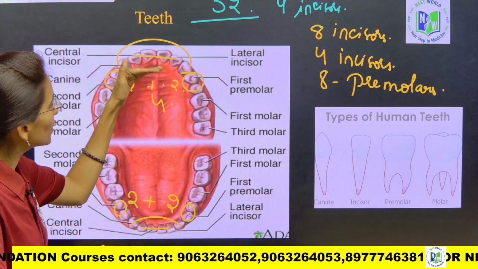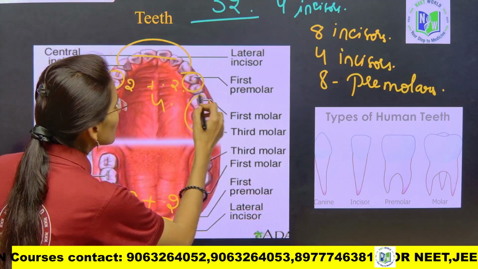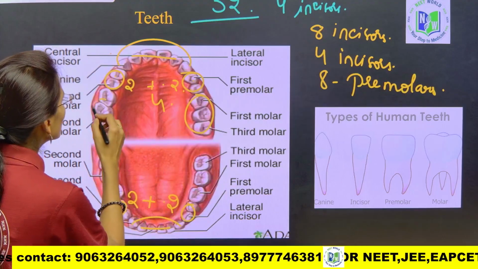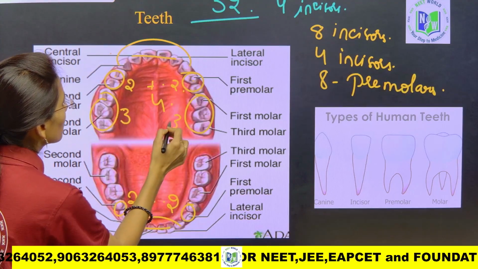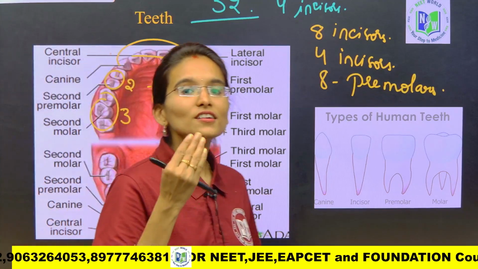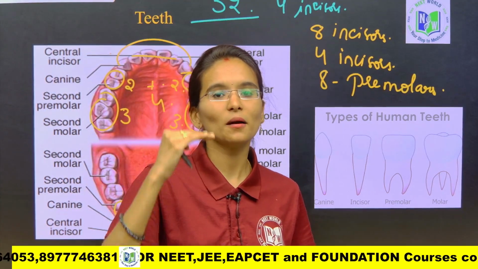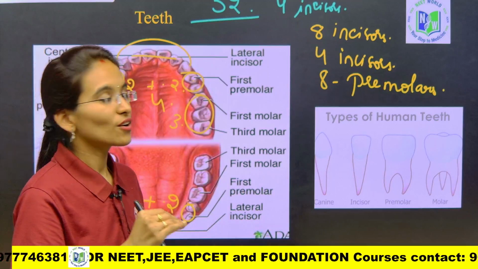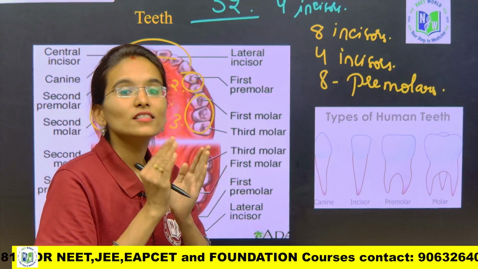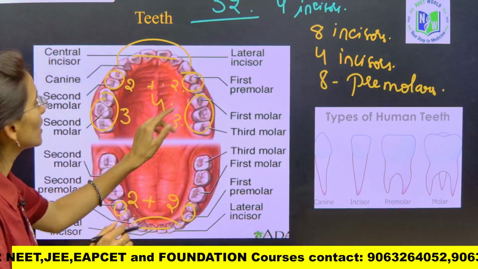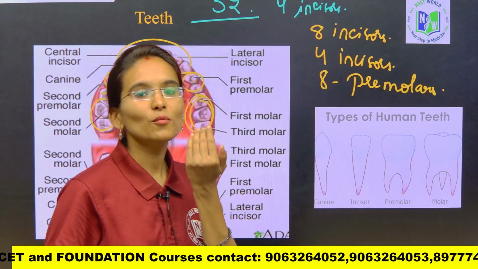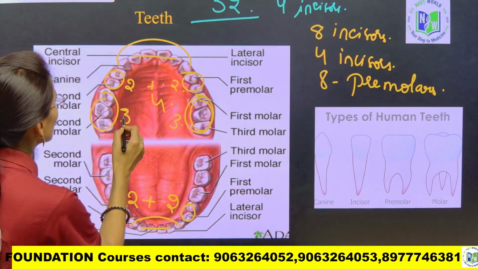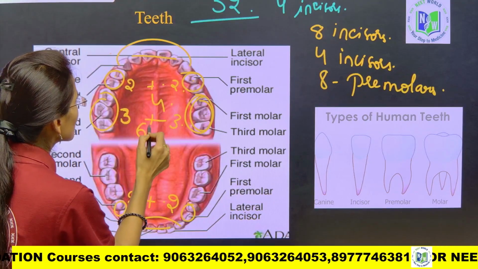So on the upper jaw, 2 premolars on the left side and 2 premolars on the right side, okay. So the premolars are 4 plus 4, okay, 4 on the upper jaw and 4 on the lower jaw. So now on the upper jaw the molars you need to count, okay. So the 3 molars will be on the right side and 3 molars will be on the left side. So 3 plus 3, 6, right.